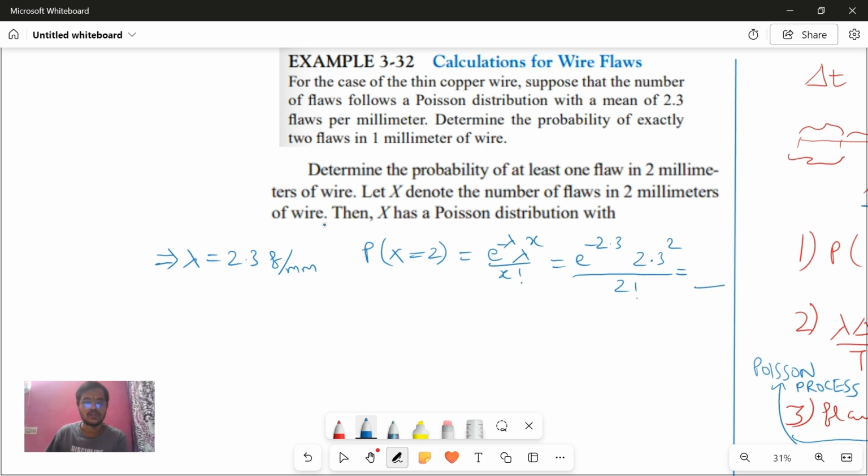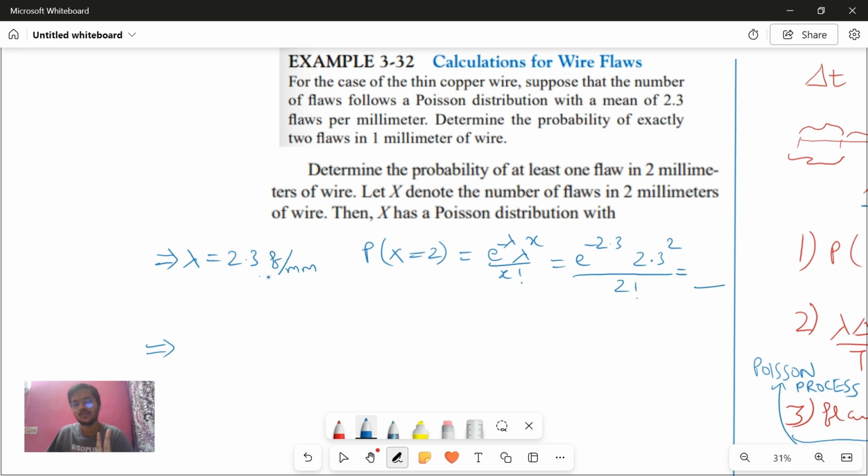Now determine the probability of at least one flaw in 2 millimeters of wire. Here this is important. They gave the mean as 2.3 flaws per millimeter, so it is for 1 millimeter, and they're asking to determine the probability of exactly 2 flaws in 1 millimeter, which is fine because the mean is also given for 1 millimeter.